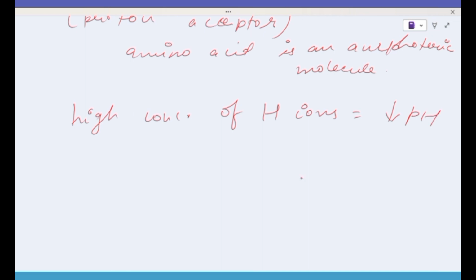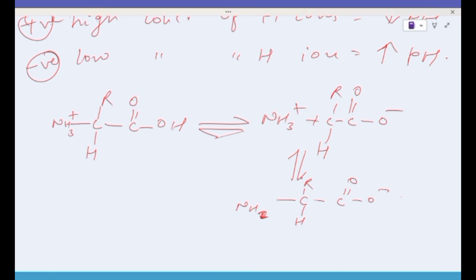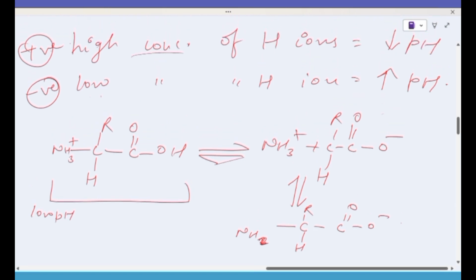So whenever we have a high concentration of hydrogen ion, we'll say, okay, high concentration of hydrogen ion means low pH, which means there will be a positive charge. And if there is a high pH, that means low concentration of hydrogen ion, and we consider it a negative charge. Now I'll tell you about the structure. By the structure you can analyze that there is a high concentration of H plus ion, which means low pH. And at the last you can see there is a low concentration of hydrogen ion, so there will be high pH.